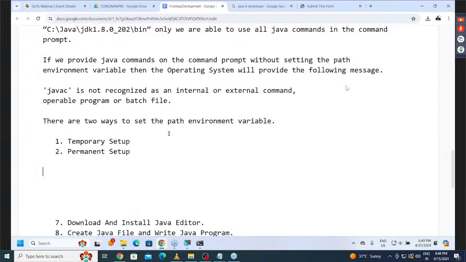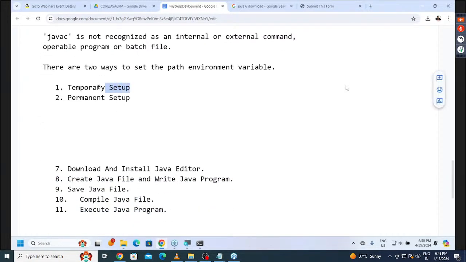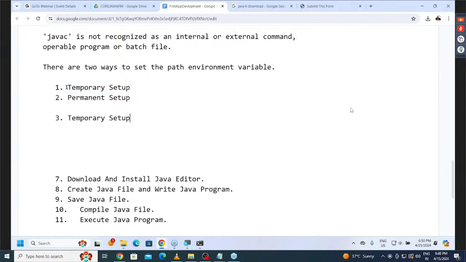Now, let us understand it clearly. First of all, understand temporary setup. What is this temporary setup actually? Observe carefully.